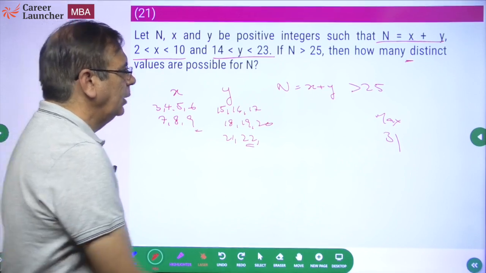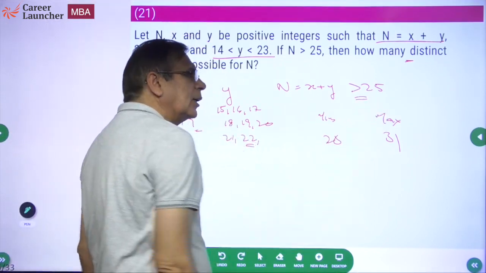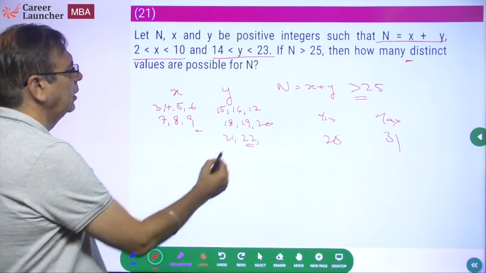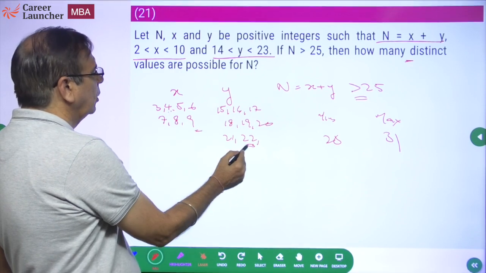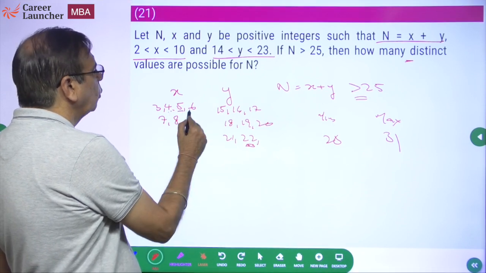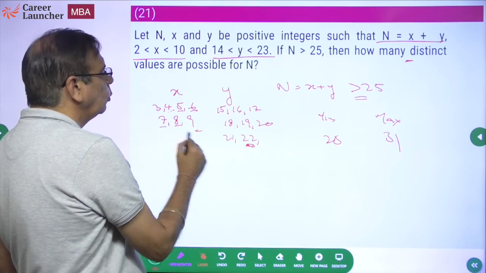And what is the minimum value? 26, because n has to be greater than 25. Can you get it 26? Yes, you can. 22 plus 4, 26. 22 plus 5, 27. 22 plus 6 is 28. 22 plus 7 is 29. 22 plus 8 is 30.